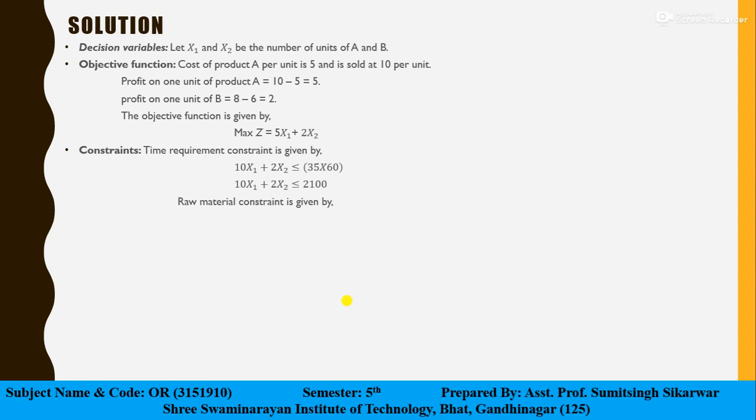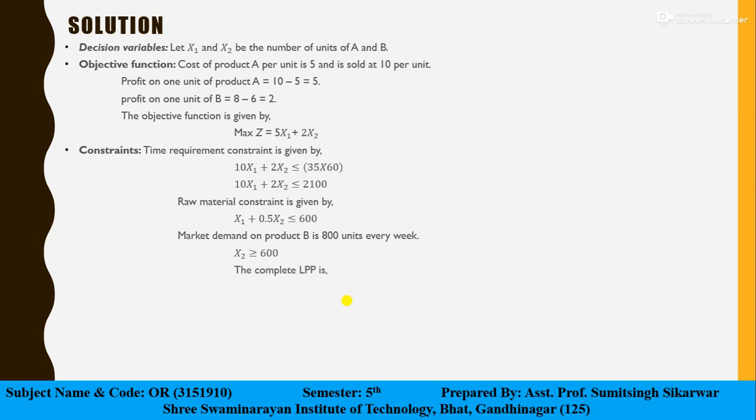And for the raw material constraint, it is given by x1 plus 0.5x2, which must be less than or equal to 600. Now the market demand of product B is 800 units every week. So x2 is greater than or equal to 600.